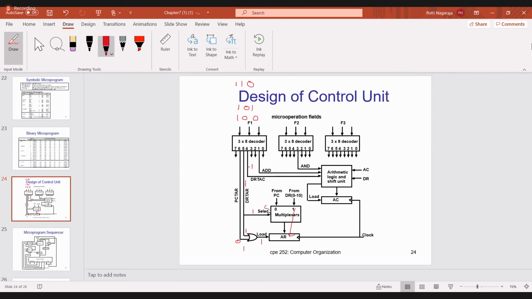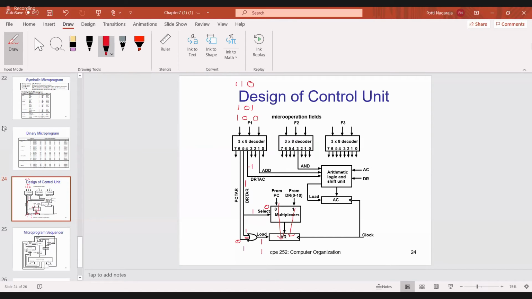Now assume that the selection line of the multiplexer is 0. For this OR gate, the sixth line is 1 and the fifth line is 0, so what is the output of the OR gate? 1. Very good. Now what is the selection line? 0. Whenever the selection line is 0, it will select the 0th input, that is nothing but PC. This PC content will be transferred to the AR register in the next clock pulse transition. Is it okay? Yes, sir.